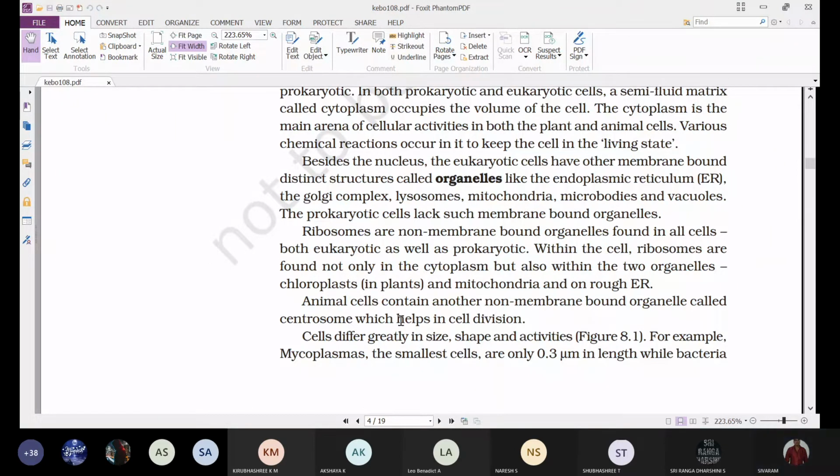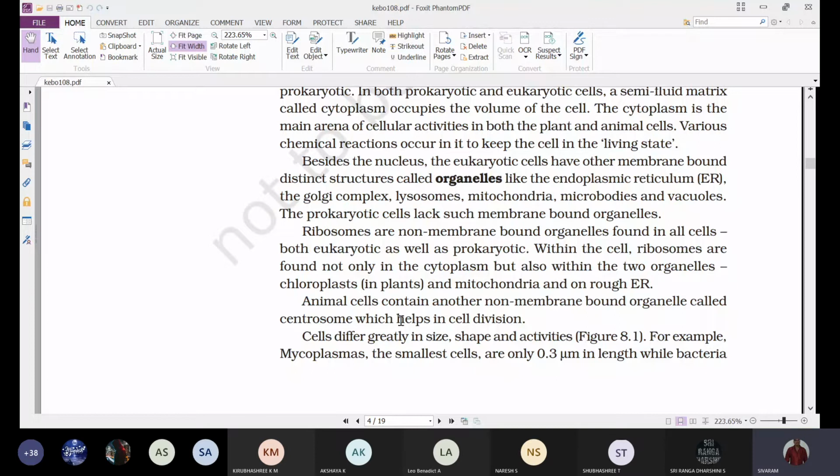Ribosomes are non-membrane bound cell organelles which are not only present in eukaryotes but also in prokaryotes. But in eukaryotic cells, ribosomes are not only present in the cytoplasm, they are also present inside two cell organelles, chloroplast and mitochondria.